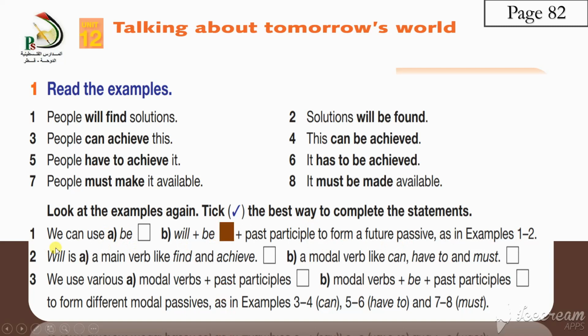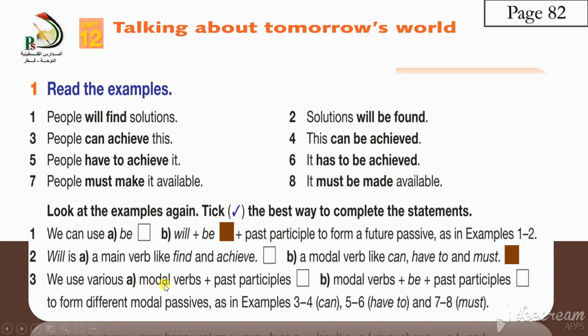Number 2. Will is a main verb like find and achieve, or a modal verb like can, have to, and must? What do you think? Will. We took it in our earlier units. Will is not only a main verb. It is a modal verb as well, like can, have to, and must. Like, will you join my party? Will you dance with me? So it's an offer. It's a modal verb.